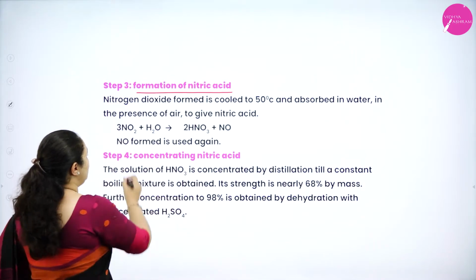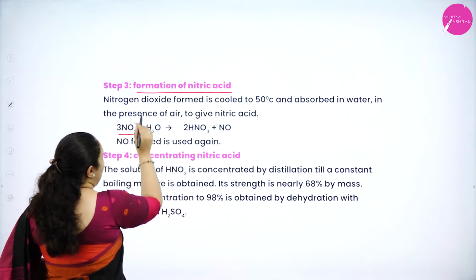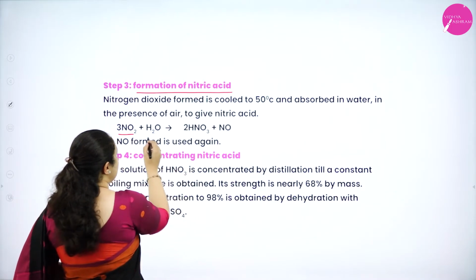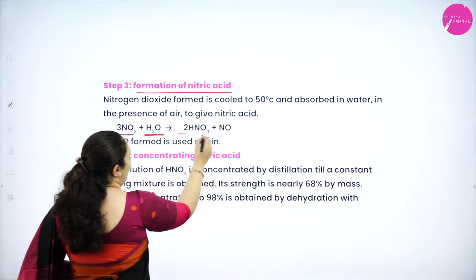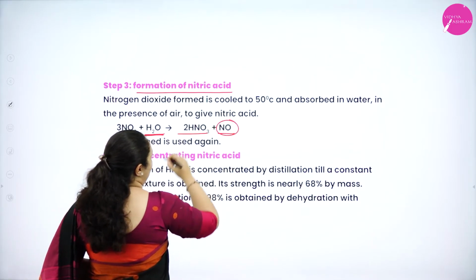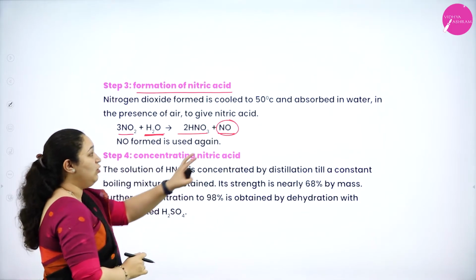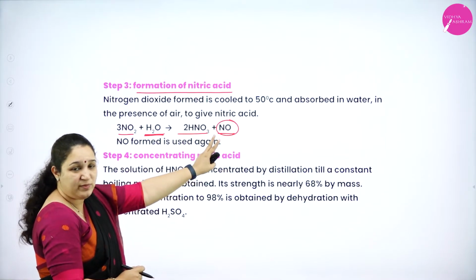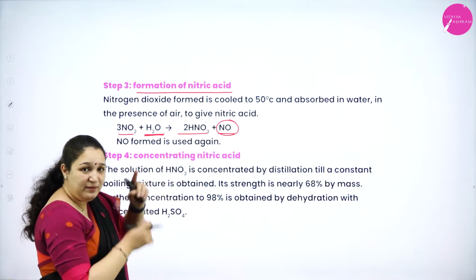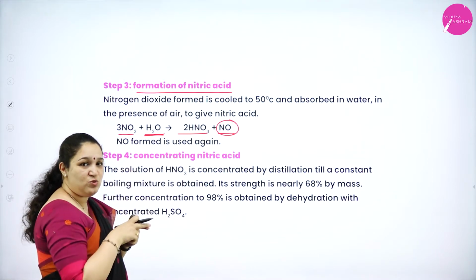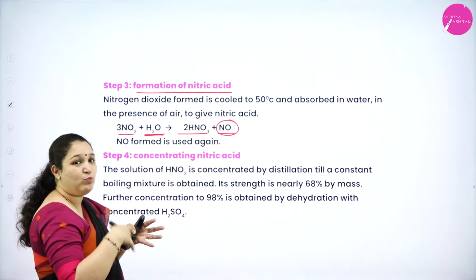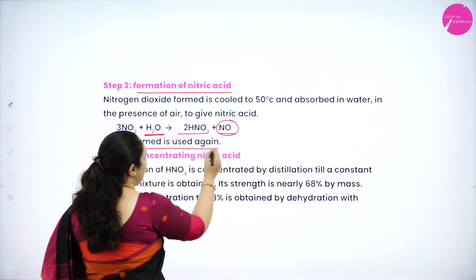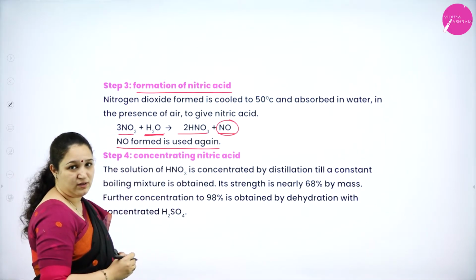So, you take nitrogen dioxide and it is cooled to 50 degrees Celsius. Then it is mixed with water to form nitric acid, and nitric oxide is also formed here. Now, you can see this nitric oxide which is formed in the third step is again recycled, and it is used in the second step to get more nitrogen dioxide. So, nitric oxide formed is used again over here.